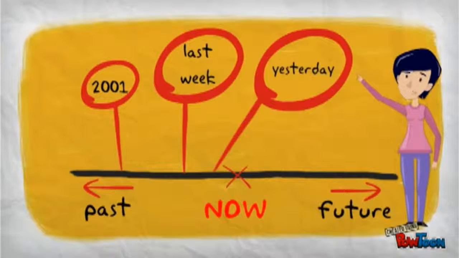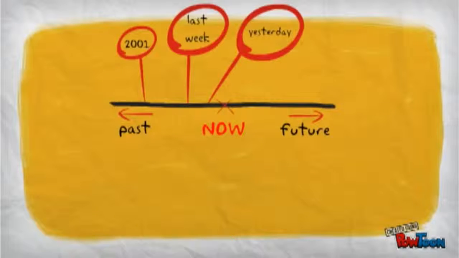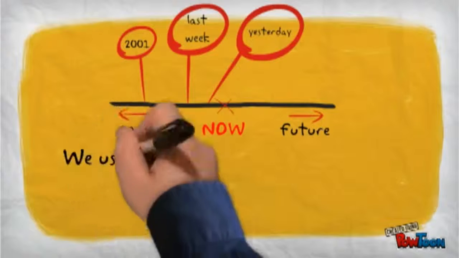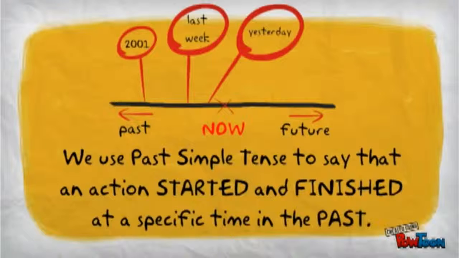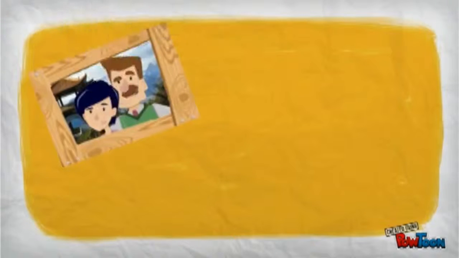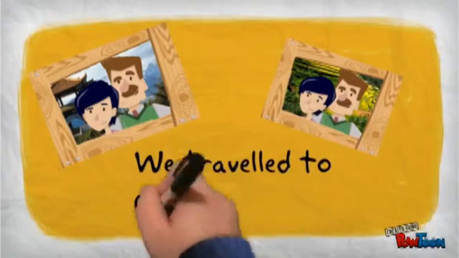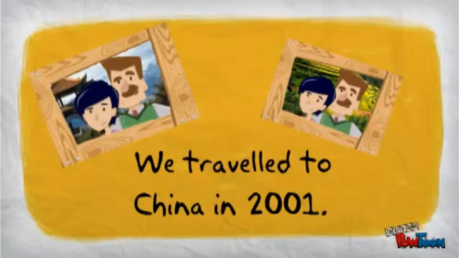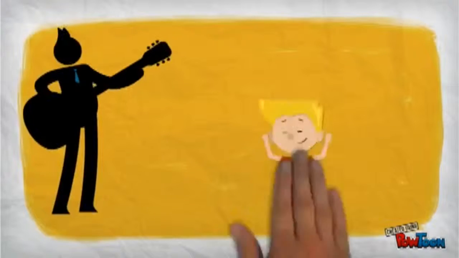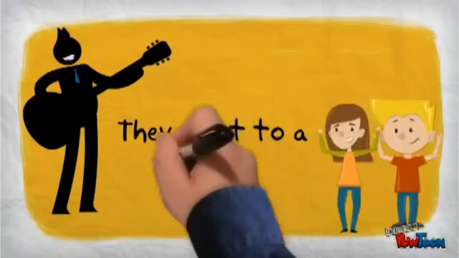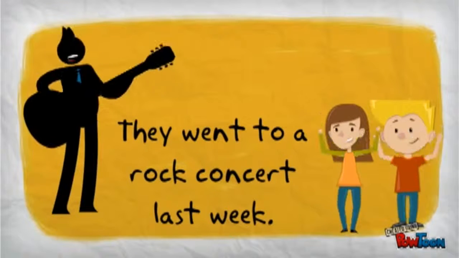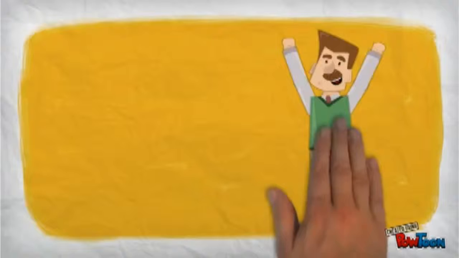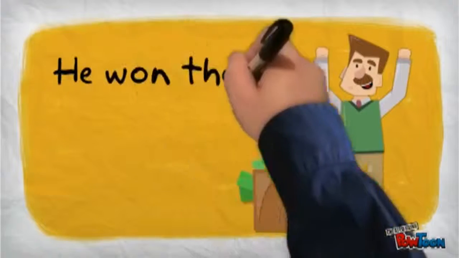Look at the graphic. We use past simple tense to say that an action started and finished at a specific time in the past. For example, we traveled to China in 2001. They went to a rock concert last week. He won the jackpot yesterday.